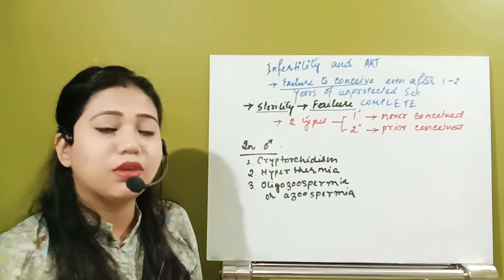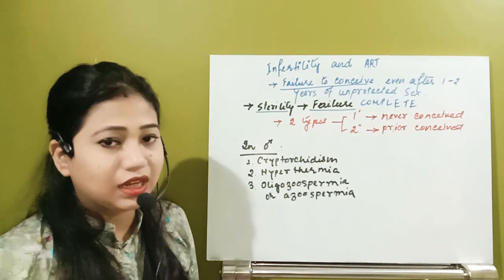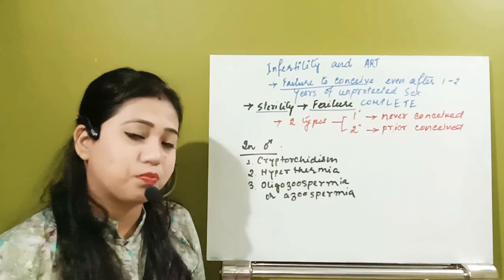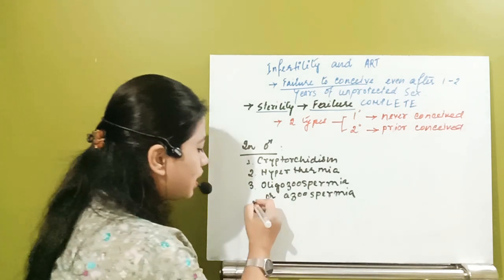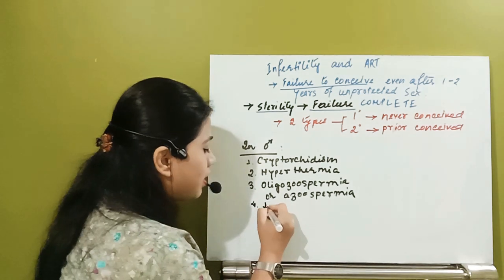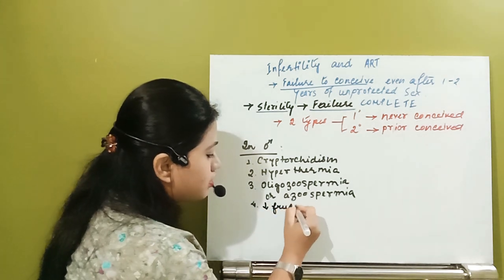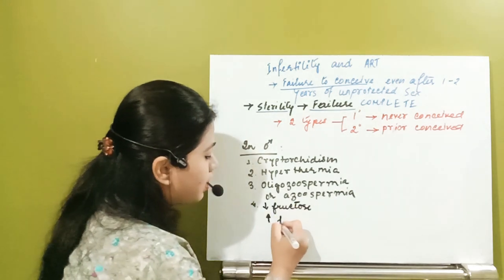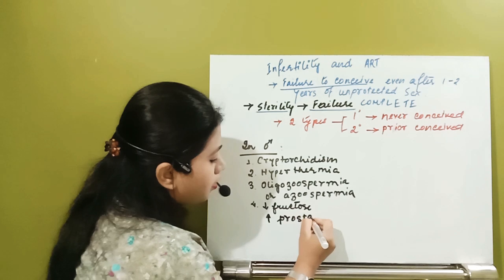And if the semen does not contain any sperm, that condition is known as azoospermia. Next, another case is that the semen contains very little fructose, or the semen has very high prostaglandin.